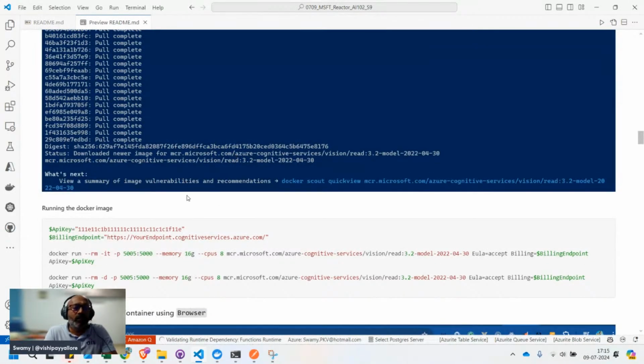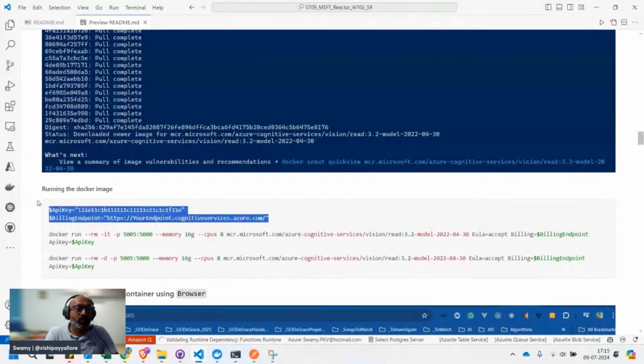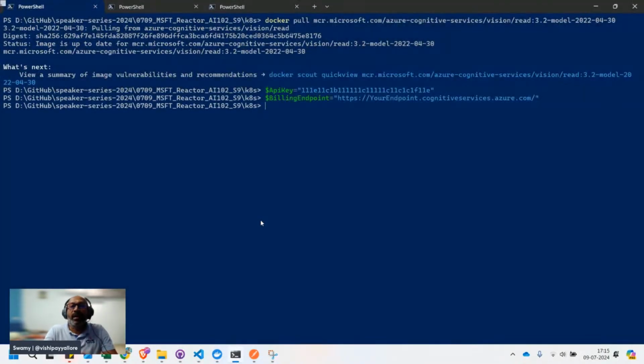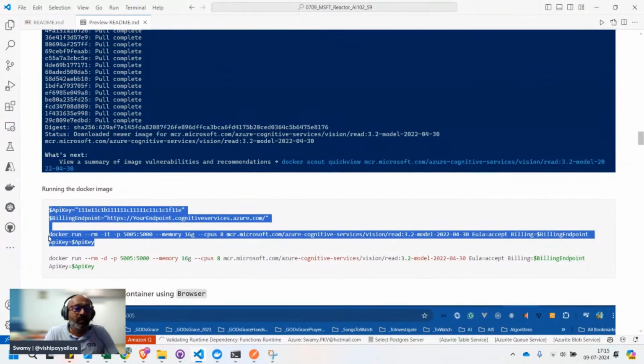Okay, now is the time when we need those two things. We can't directly go and execute this one. I'll show you. Suppose I try to execute this with some dummy API key and dummy endpoint.